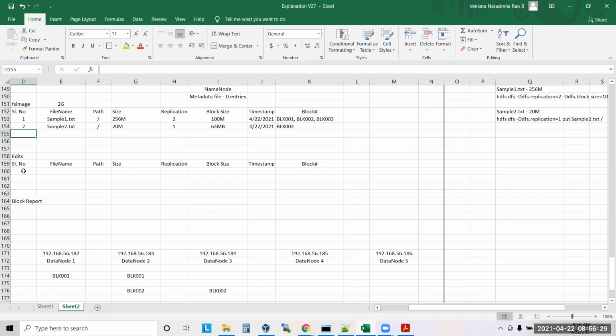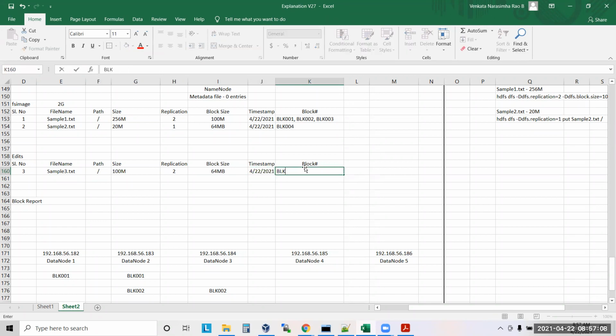Now let's say somebody copied a third file just now, sample3.txt. So this is the path, and the size, let's say 100 MB. Replication factor 2. Block size, let's say 64 MB, so I'll get two pieces here. Then some timestamp.